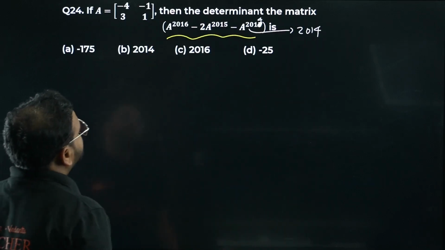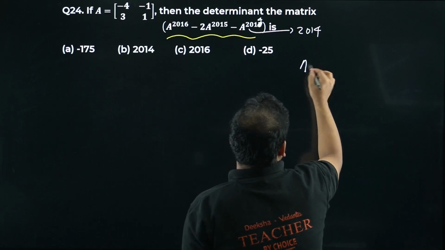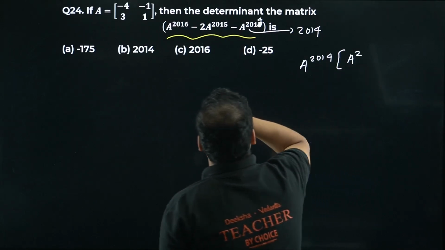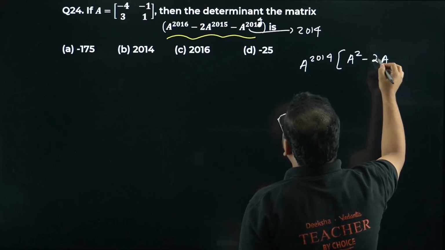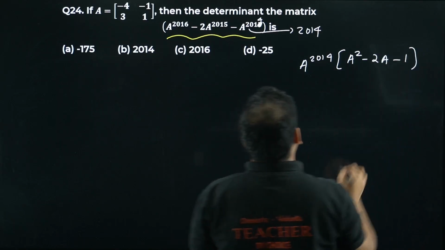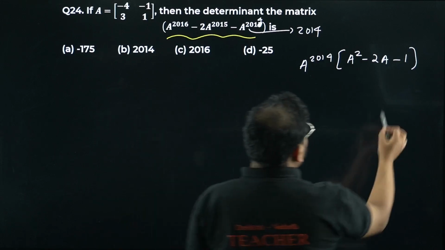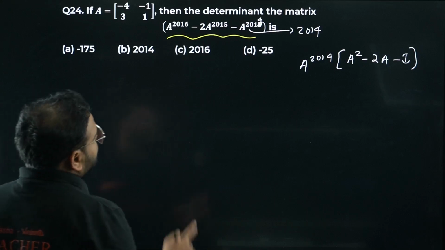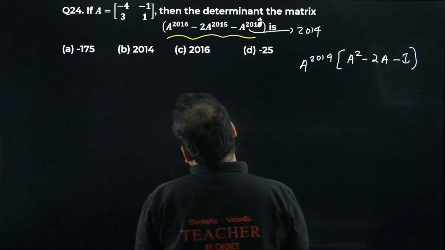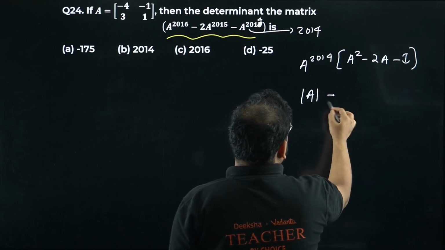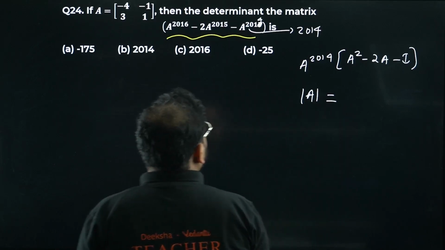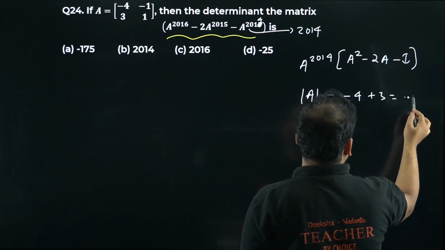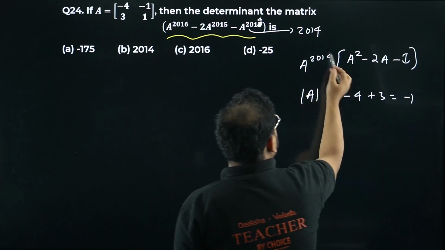Please check. 2014. All right, my mistake. Now if you check here, I can take something common from here. I can take the power 2014 common, and I'll end up with A square, minus 2A and minus 1, basically the identity matrix. Now we have to find the value of A square first and the determinant of A also. Determinant of A, if you have a look, will become minus 4 plus 3, right? How much is that? Minus 1. So basically this part is nothing but 1 only, right?